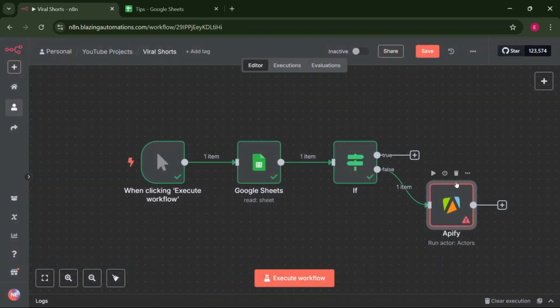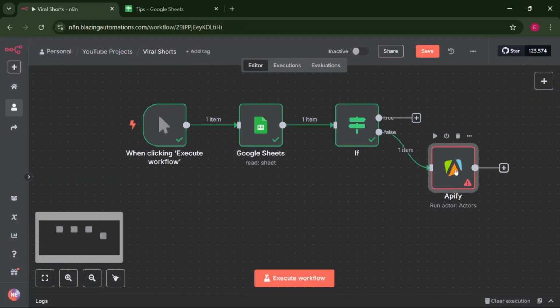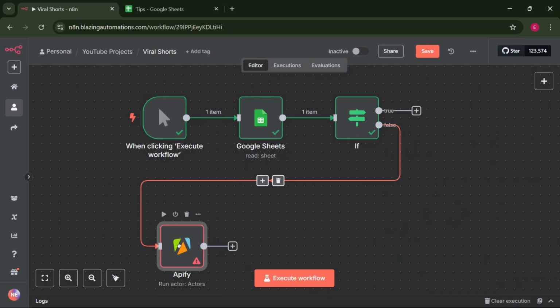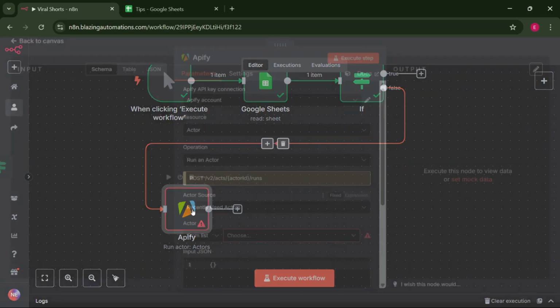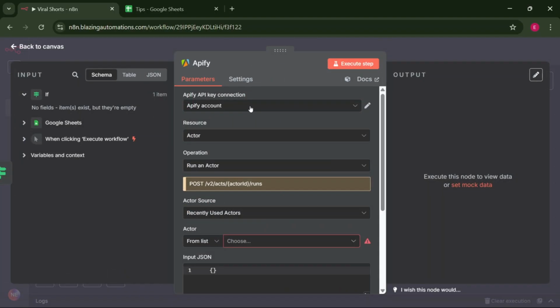Let's just clear the workflow first by moving this to a new line like that. All right, this workflow will be a self-populating workflow. If there is no data, it will be populating the Google Sheets automatically each and every time. Firstly, let's reopen the Apify node. As you can see, the Apify node needs credentials. So to add credential, go on the top and click Create New Credential.